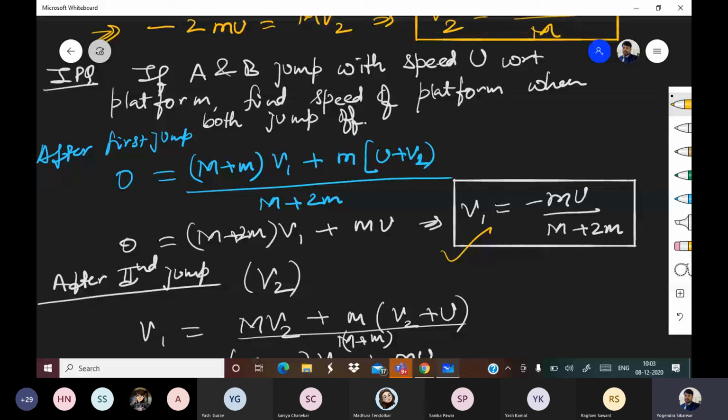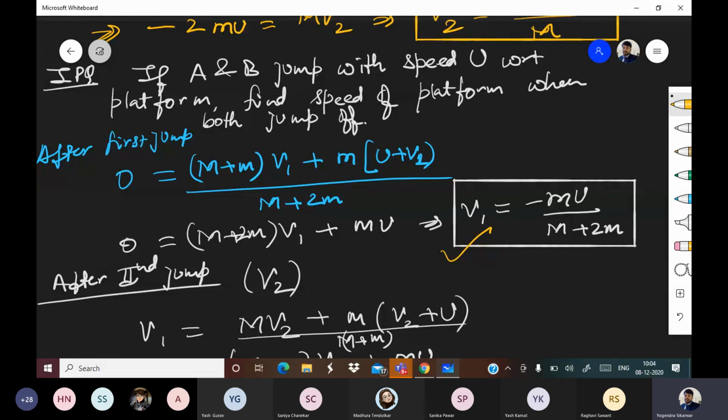So 0, which was initial velocity of center of mass, is equal to mass left on the platform, mass of platform and mass of one person, that is M plus m, into velocity v1, plus small m going with v1 plus u, because velocity is given with respect to platform. When we calculated, we got v1 is equal to minus mu upon M plus 2m.